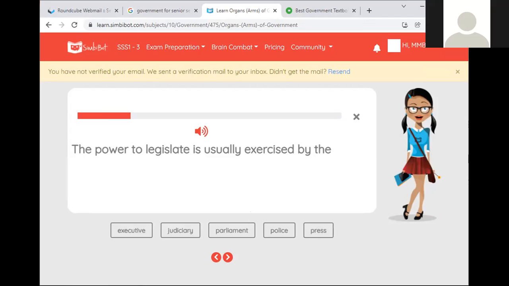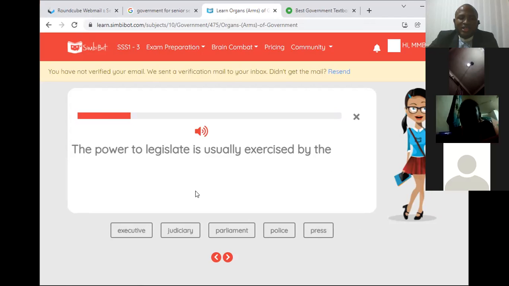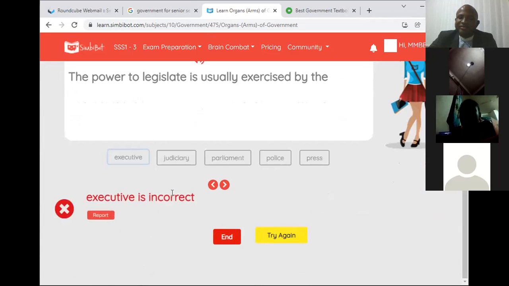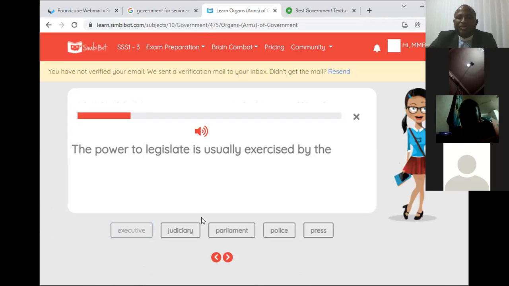Yes, the executive. The power to legislate is usually exercised by the executive. That is wrong. That is very, very wrong. You see, that is not correct. So, you want to try again?